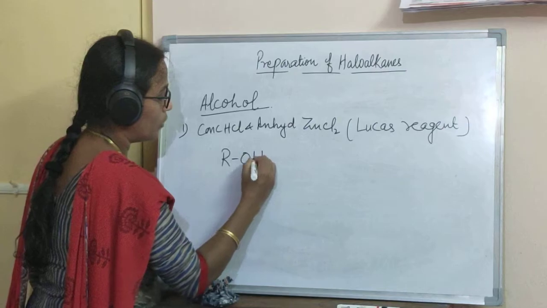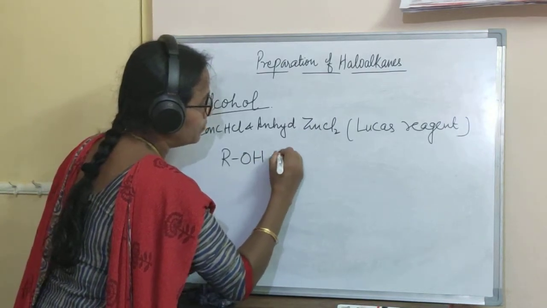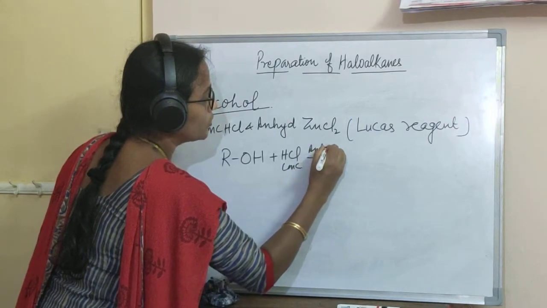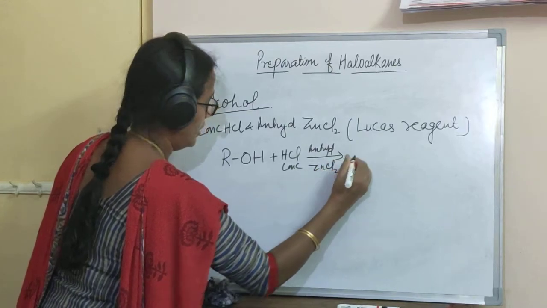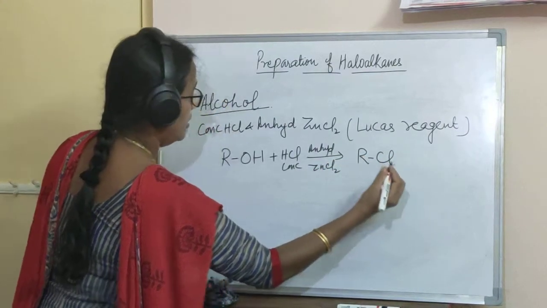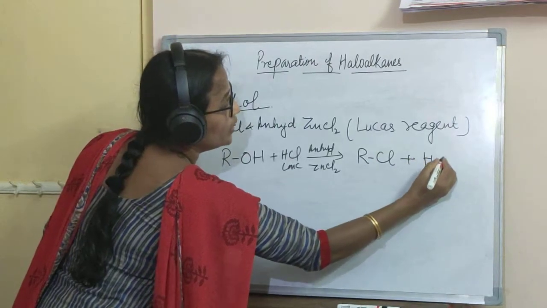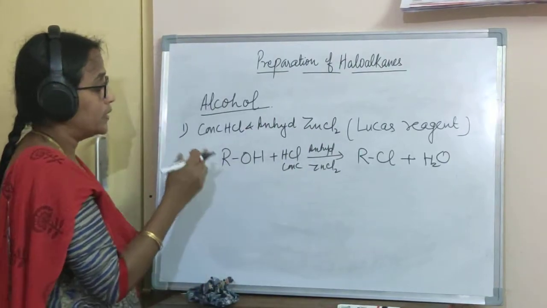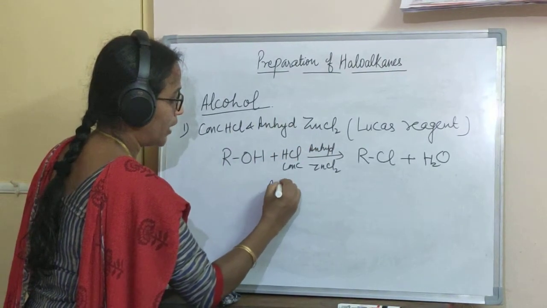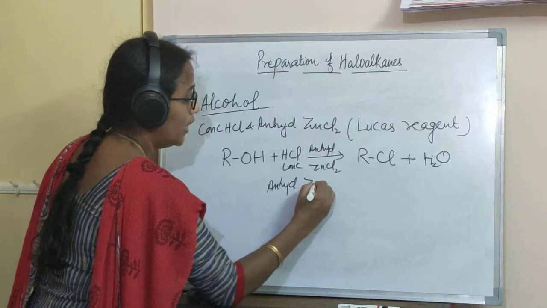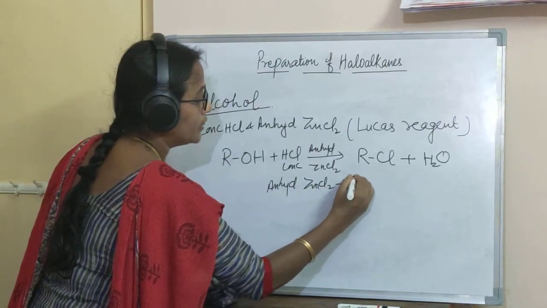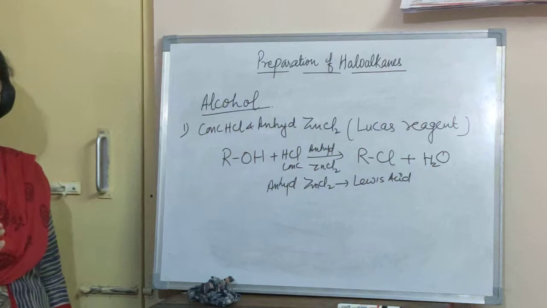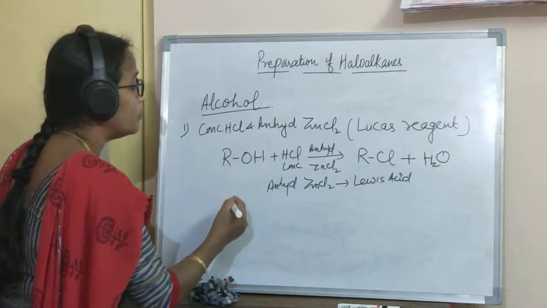I'll write a general equation: ROH in concentrated HCl in presence of anhydrous zinc chloride will give RCl, and what is formed here? H2O. Now, how does this reaction happen? This anhydrous zinc chloride, anhydrous means without water, is a Lewis acid here. That is, we know very well, Lewis acid is electron deficient.